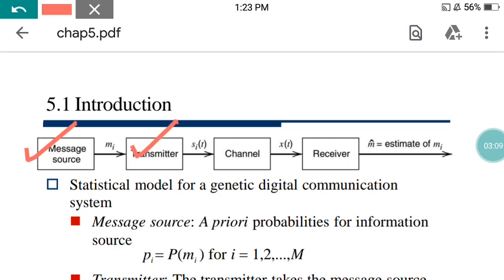In the transmitter section, when the digital message comes, different coding systems are present. This is called the digital coding system. You may have different sorts of coding, which I have discussed in previous classes. One very popular one is LBC, linear block code. Another is the cyclic code. Another is the Shannon code. In this way different types of coding are available in the transmitter.